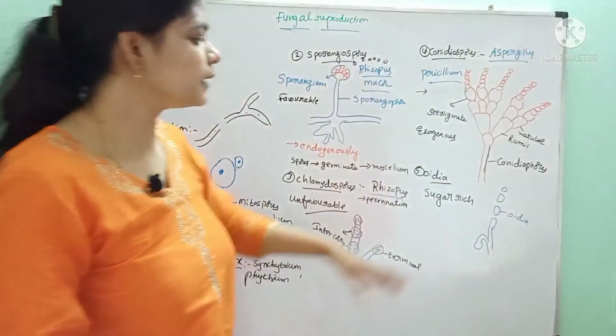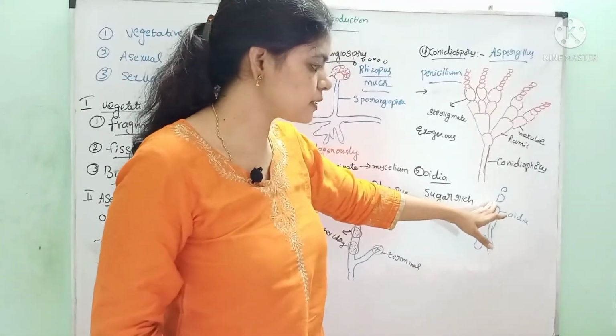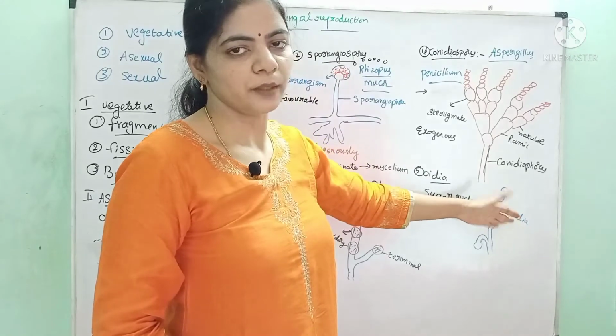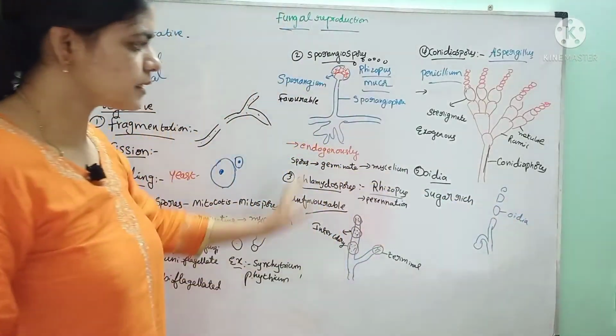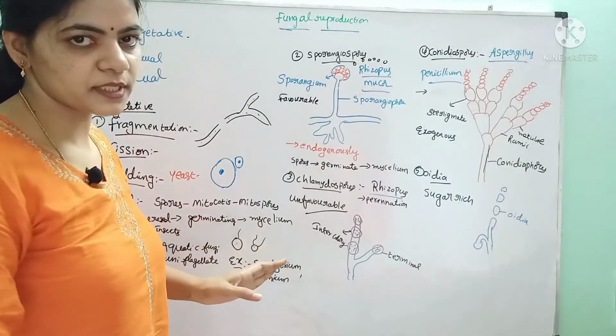Like this, these oidia are developed, which will act as spores, and they germinate and produce mycelium. Like this, there are different types of asexual spores present.